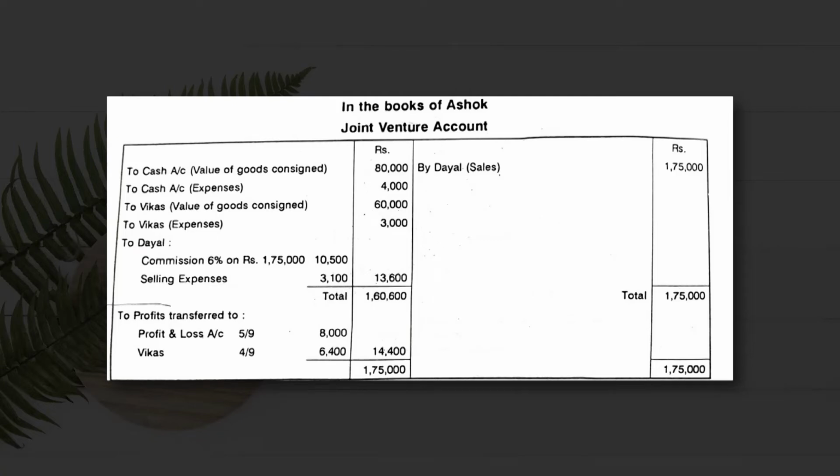So the amount of 80,000 on account of sending the timber to Dayal is the value of goods consigned. Ashok has consigned goods worth rupees 80,000 to Dayal and company. He has also incurred rupees 4,000 on account of freight charges, so these expenses will also be charged to the joint venture account, 4,000.